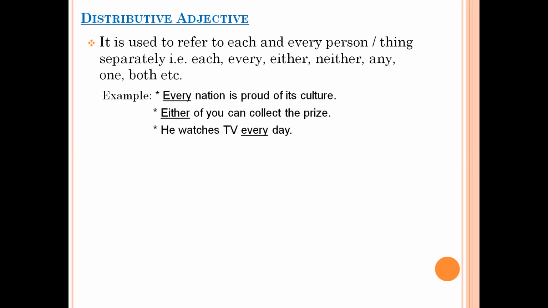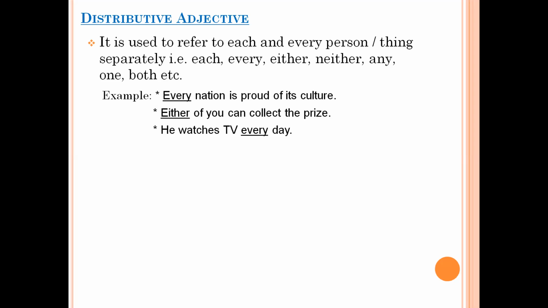The next is distributive adjective. Distributive adjectives are those which refer to each and every person or thing separately, right? For example, each, every, any, one, both. These are the words which fall under the category of distributive adjective. For example, every nation is proud of its culture.